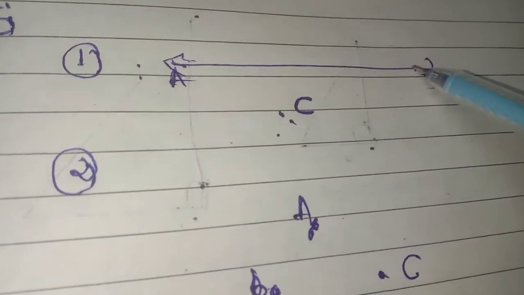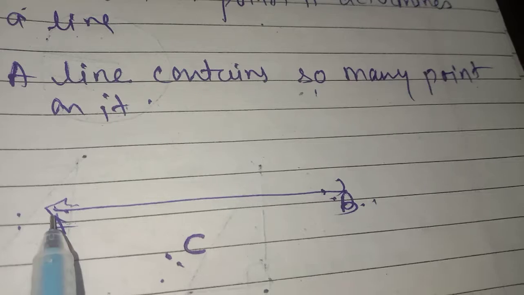Question number 2. The first one is, if the 2 points determine the line, then C is not a point on the line. You can write it this way. And the second one you can write that if they are non-collinear, then also we can say that they are not lying on the same line.